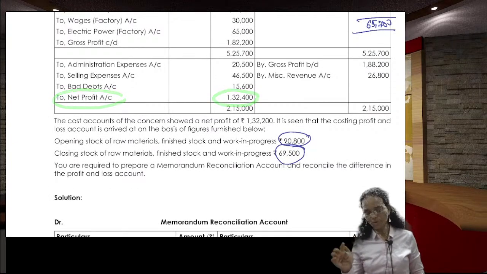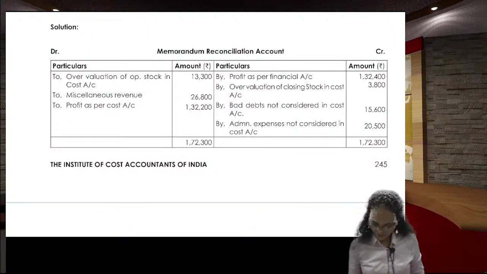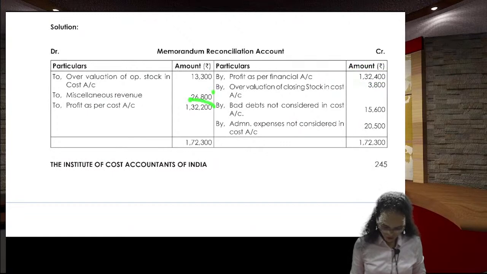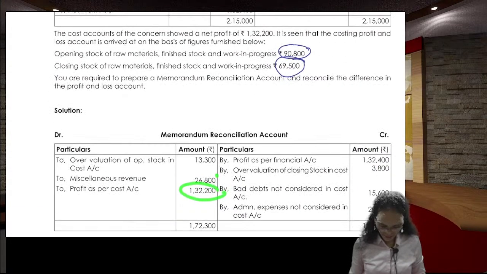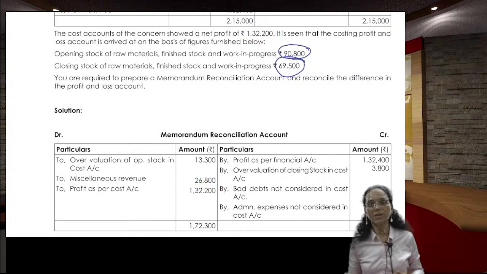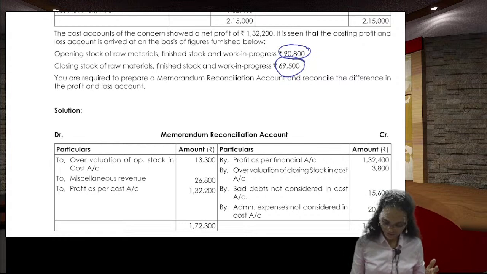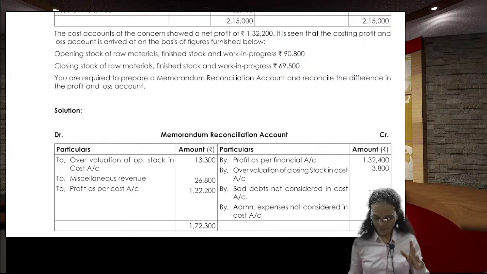You write in the opposite side, 1,32,400. Cost profit you write here. Cost profit is 1,32,200. See guys, as I told you, this is the examination oriented one. I am not giving you much explanation on this, but you try to understand.